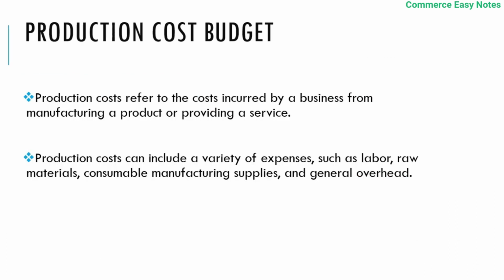Production cost budget. Production cost refers to the cost incurred by a business from manufacturing a product or providing a service. Production costs can include a variety of expenses such as labor, raw materials, consumable manufacturing supplies, and general overhead. So here we calculate the overall production cost of a firm.